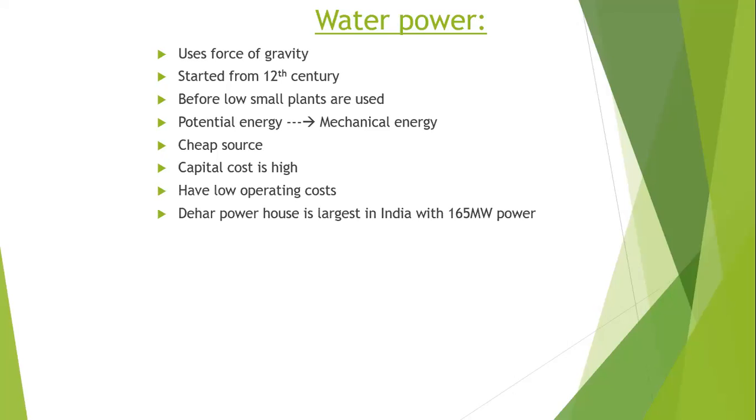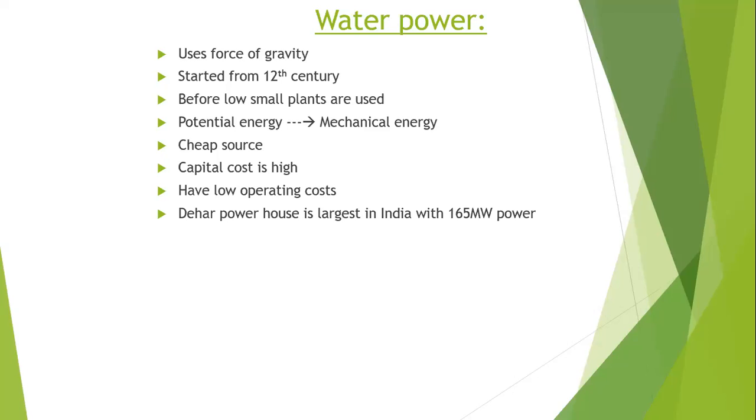It comprises six units with a total of 165 megawatts of power. So the total 165 megawatts is divided into 6 units. Each unit produces some amount of power, and the total output we get from that plant is 165 megawatts.